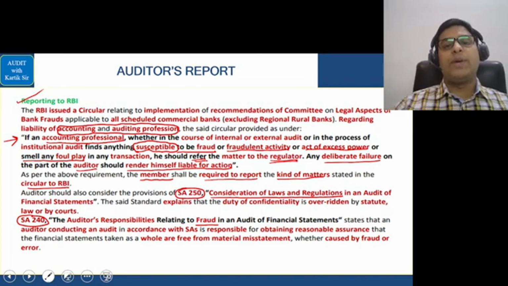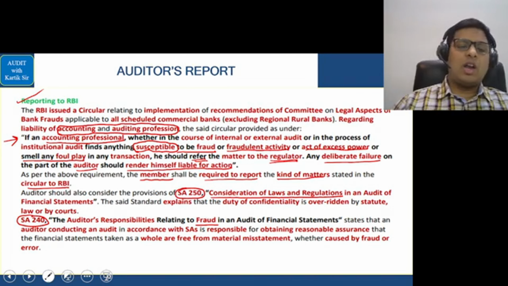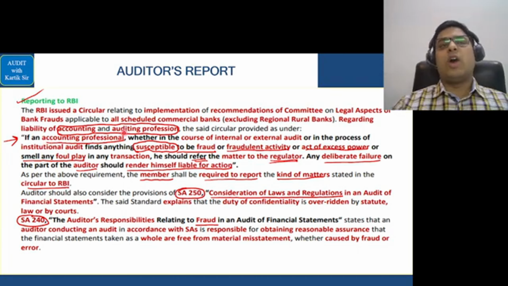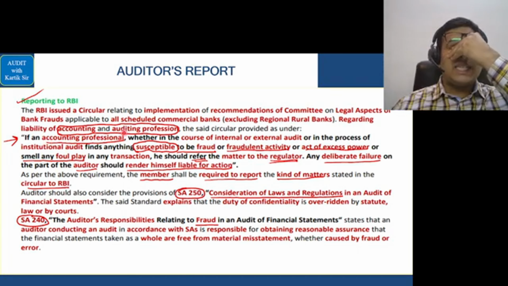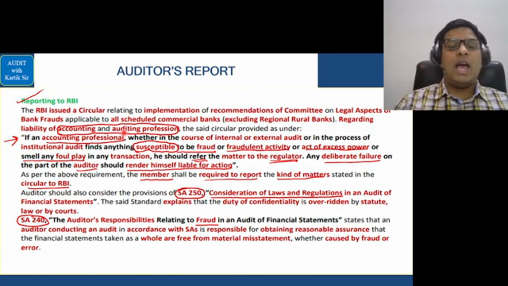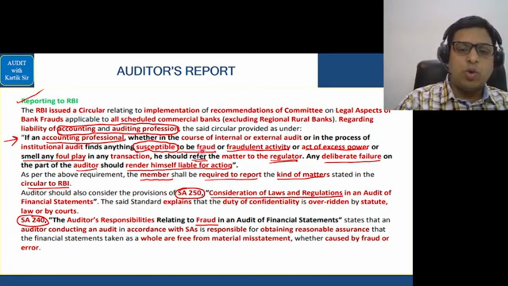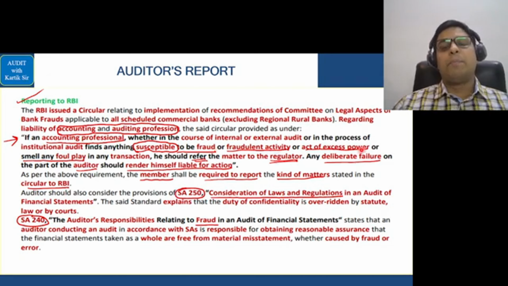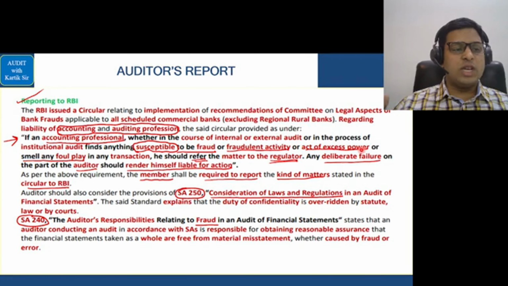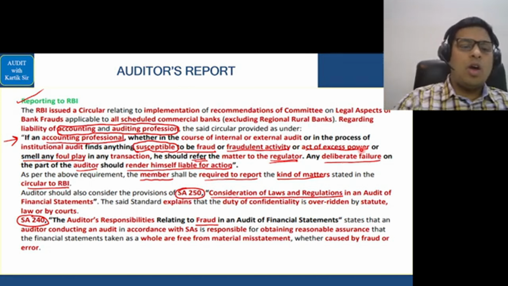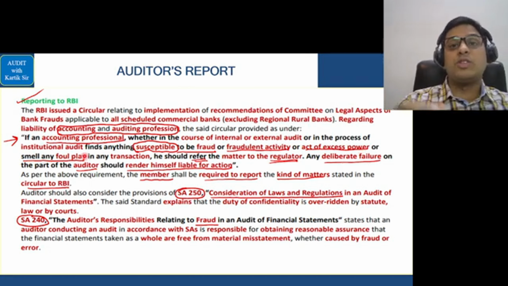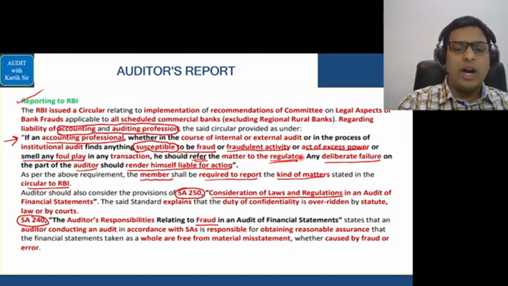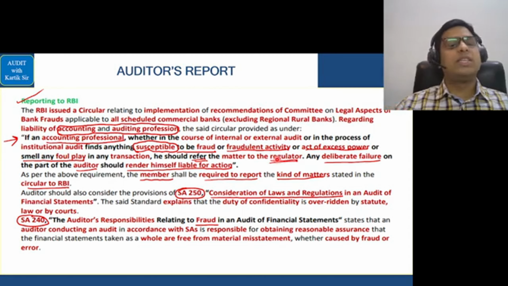Reporting to RBI regarding the CA's functioning. Now here you can see an accounting professional. RBI has given a warning to accounting professionals that whenever they are doing the auditing, and if they find something which is susceptible to be fraud or fraudulent activity or any act of excess power, that the bank manager is using his power in a wrong manner, or he smells any foul play, means he feels something is wrong in the bank's functioning, he should refer the matter to the regulator, that is RBI. That is what this area mainly mentions.